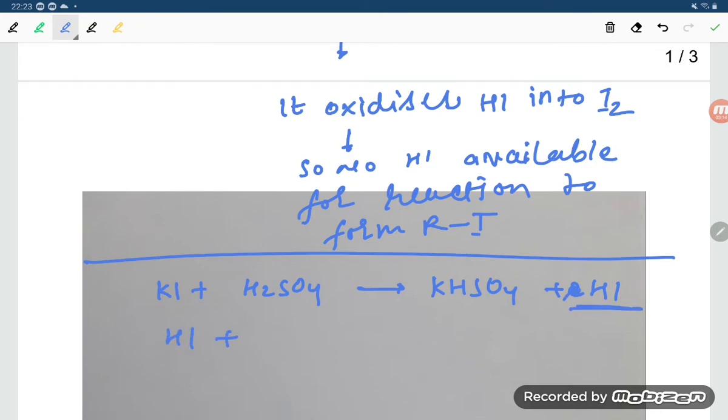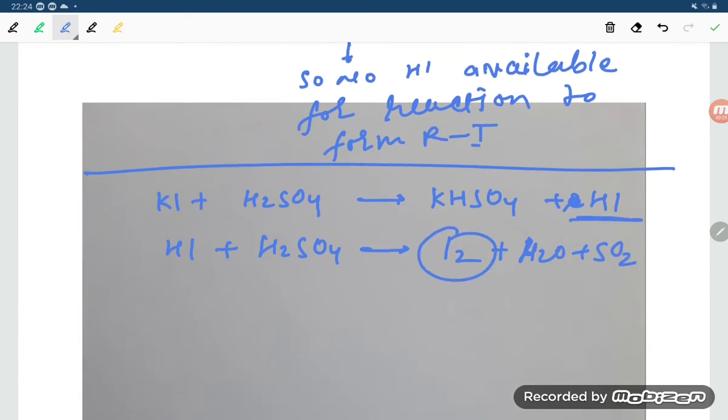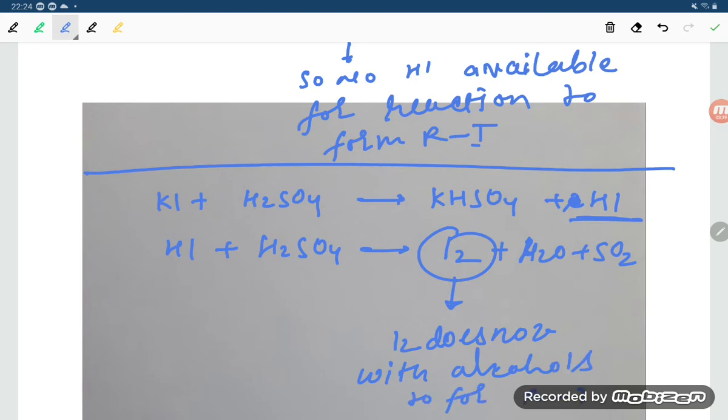This HI again reacts with H2SO4, and it will give I2, plus water H2O plus SO2. Now this I2 will not be able to react with alcohol to form RI.